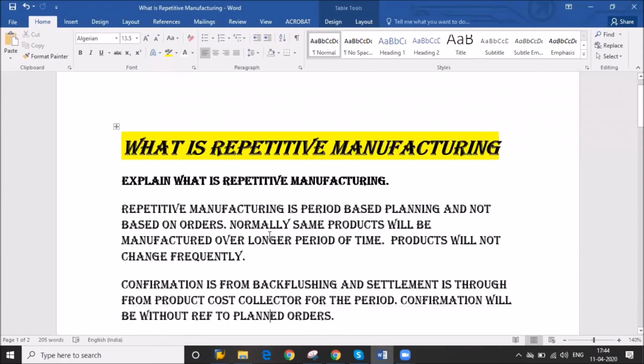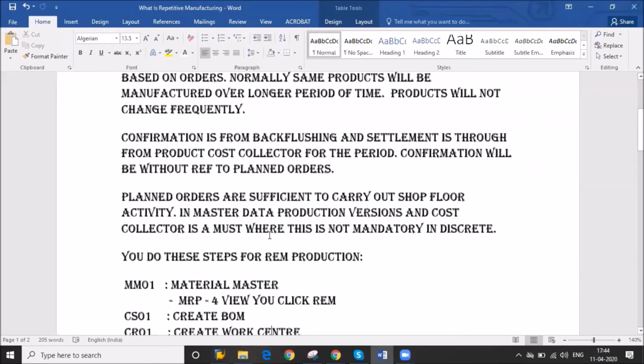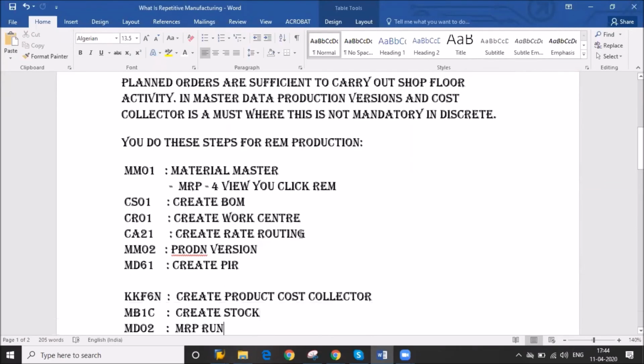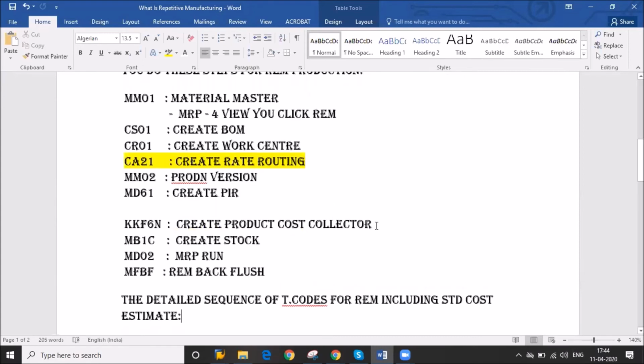So this is period based costing. You need to remember MM01, CS01, CR01. This is very important. And a production version is compulsory in repetitive manufacturing. It is GCC, but after S4 HANA, it is already mandatory for all industries. Understood? Yes, sir. And one more thing, the product cost collector.